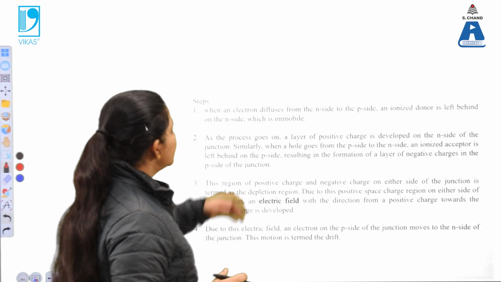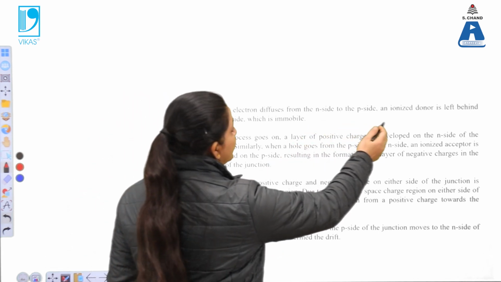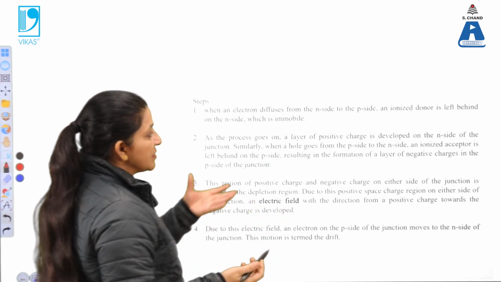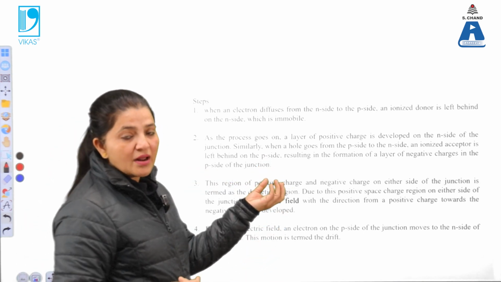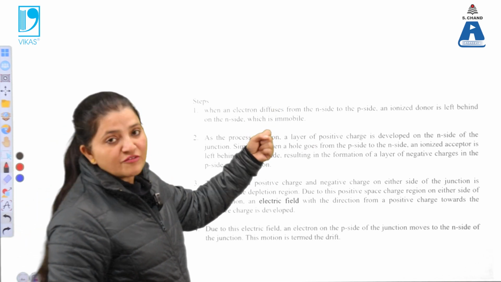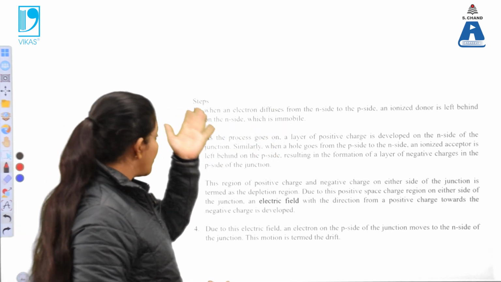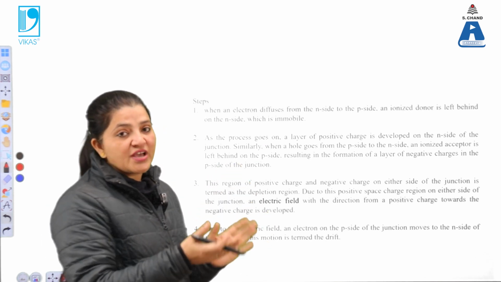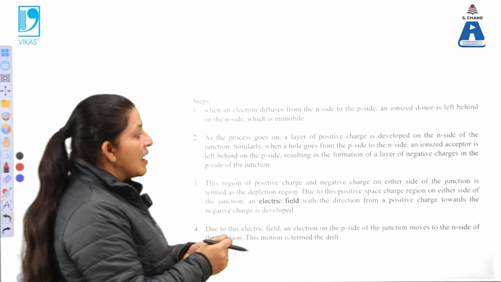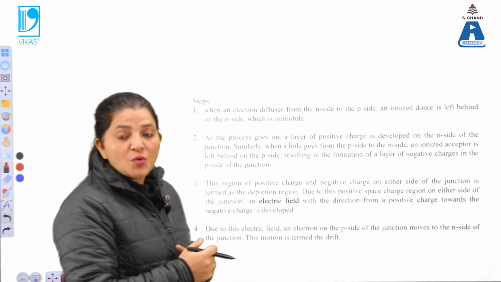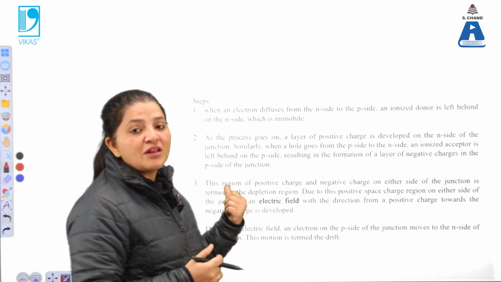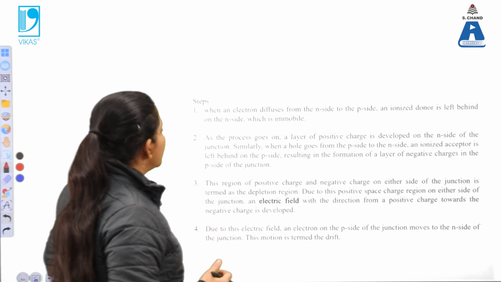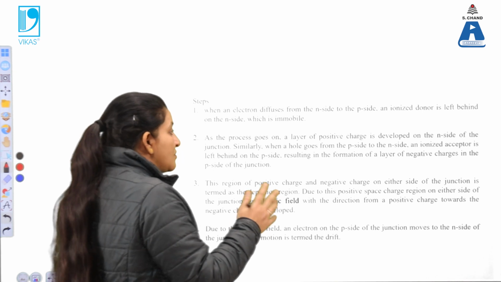So electrons will diffuse from n to p, and an ionized donor is left behind on the n side, because electrons are the majority charge carrier and the remaining ionized donor is immobile. When the electron moves, a positive charge is created. The electron is small in mass, so electrons can move freely, while the ionized donor atom stays in place. As the process goes on, what will happen?